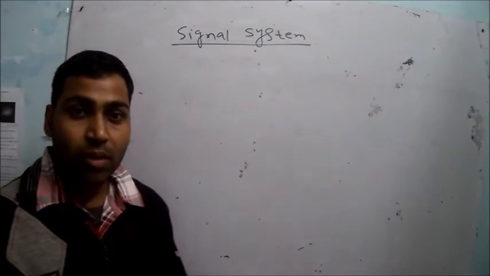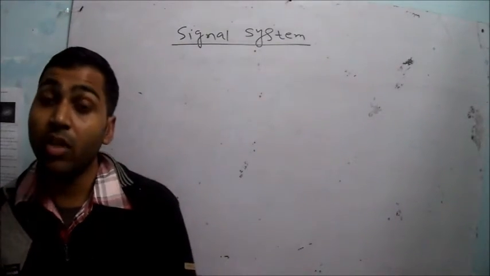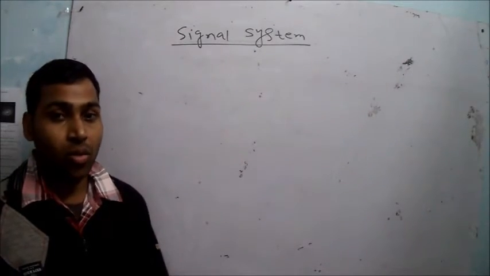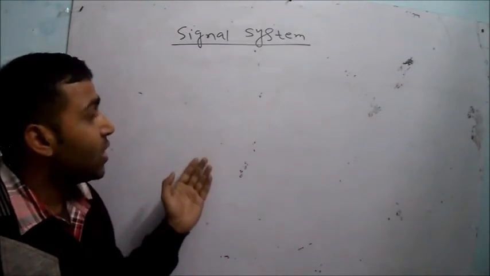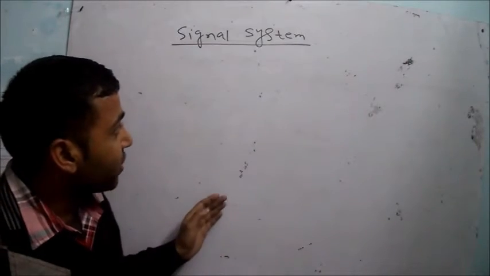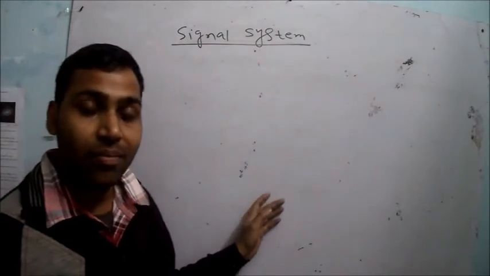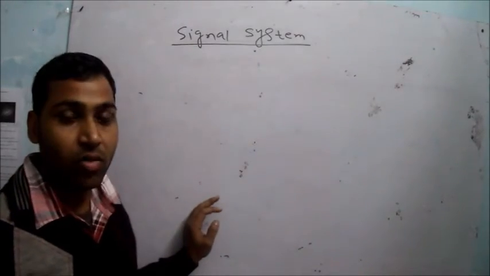So we have some information, and this information depends upon an independent variable. This information is known as your signal. A signal is basically a function which depends upon an independent variable and which contains some information. We have many different types of signal in our day-to-day life.